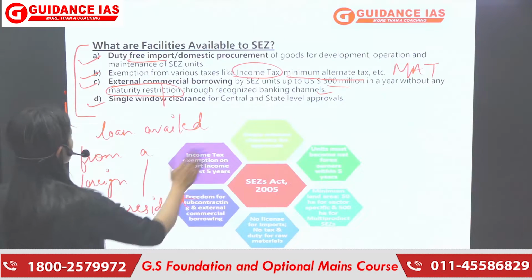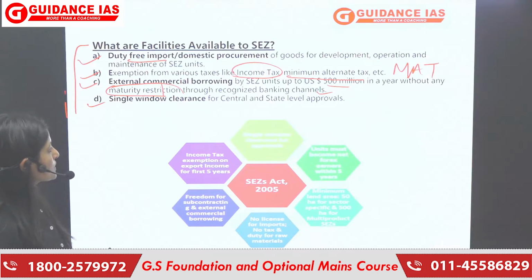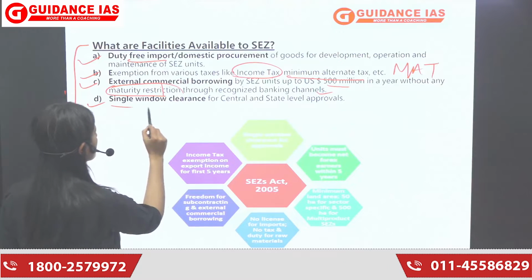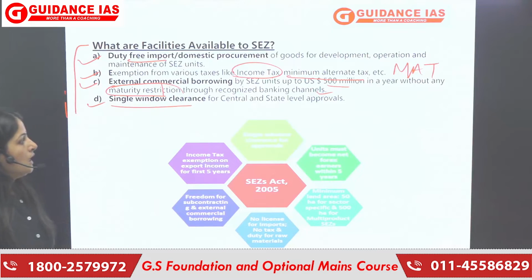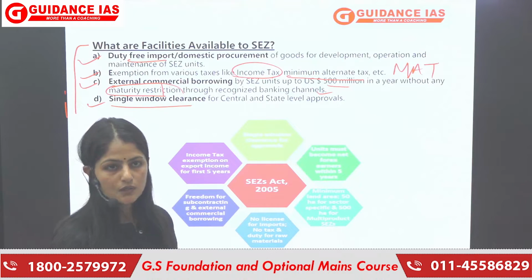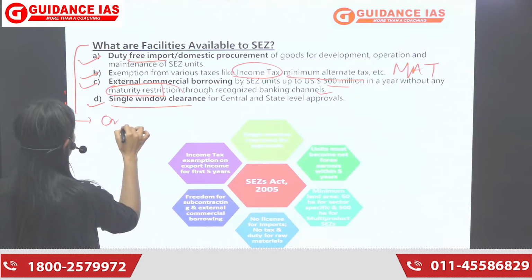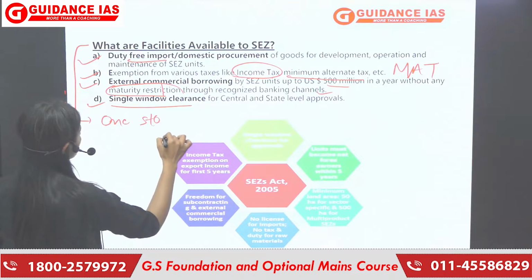Next is single window clearance. Single window clearance for the central and state level approvals. So they are given single window clearances as well at both levels, at the central and the state level. Now, what are single window clearances? Single window clearances are like a one stop shop.